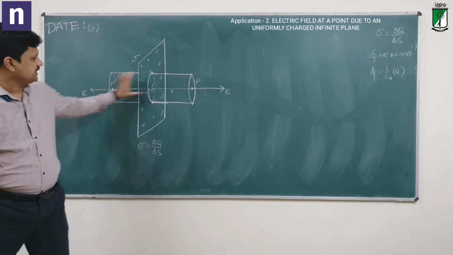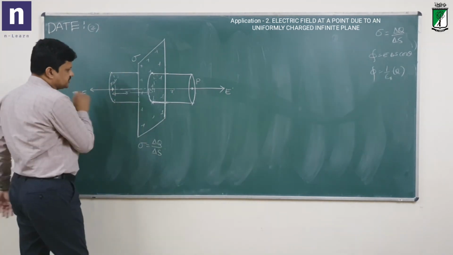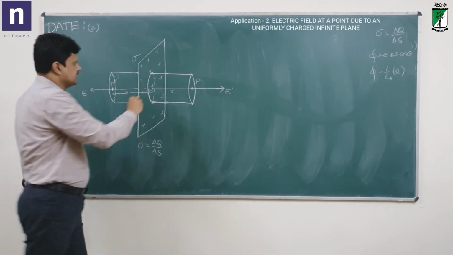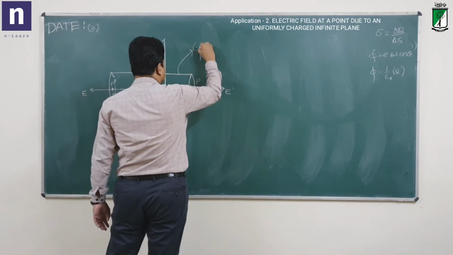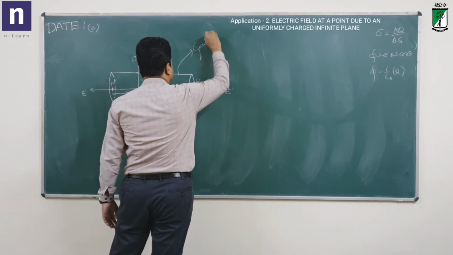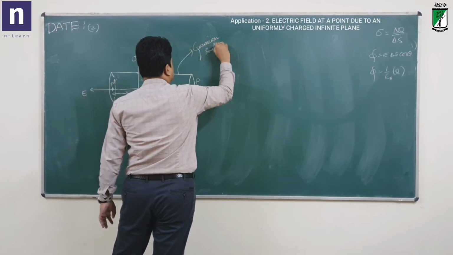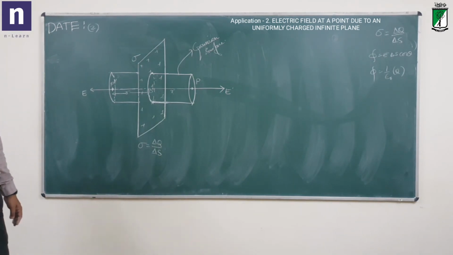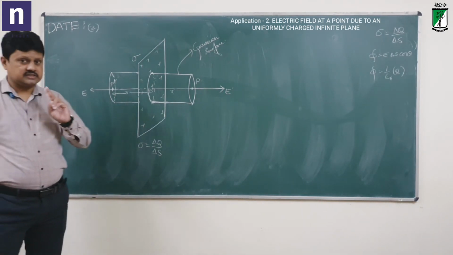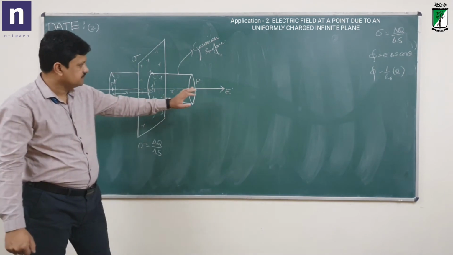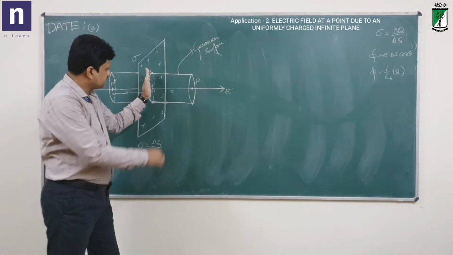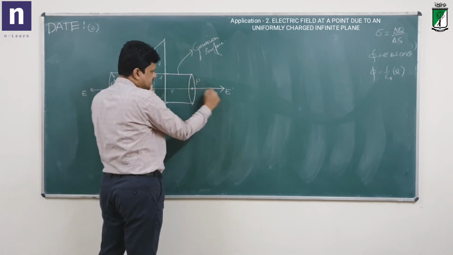Something like this. It is passing through the plane, perpendicular to the plane. So this is a cylinder which can be called a Gaussian surface. It is an imaginary surface, a closed surface. Now there is an important point to remember: first, electric field E is perpendicular to the plane, perpendicular to this circular face, correct?